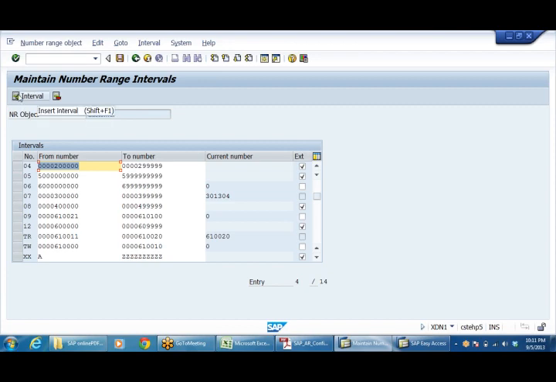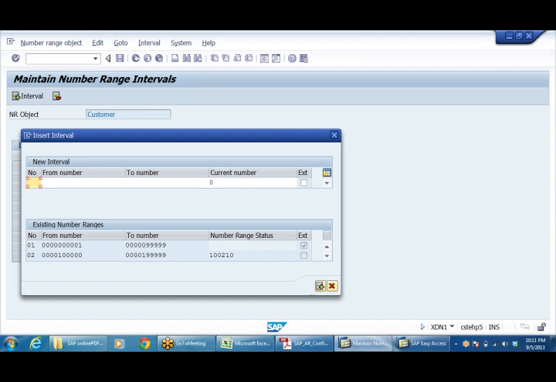Similarly, 10 from number range, 6 lakhs 101.